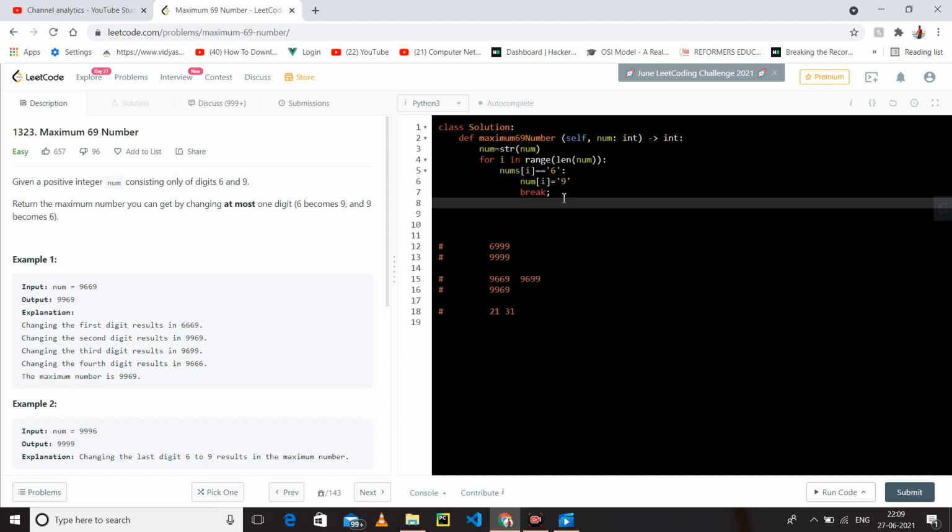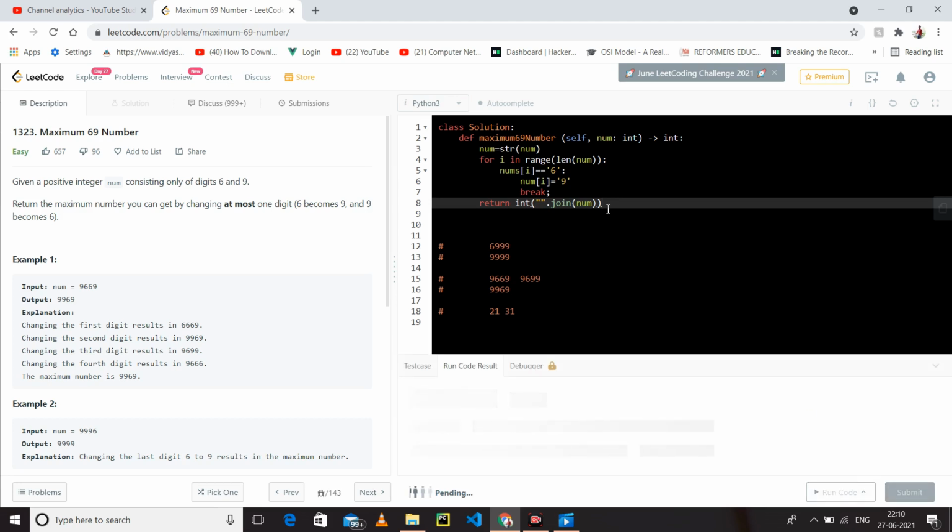And what do we have to return? We have to return the join of nums, and this is a string, but we have to return an integer. So just return it. Let's first run it, then I will show you what I have done.